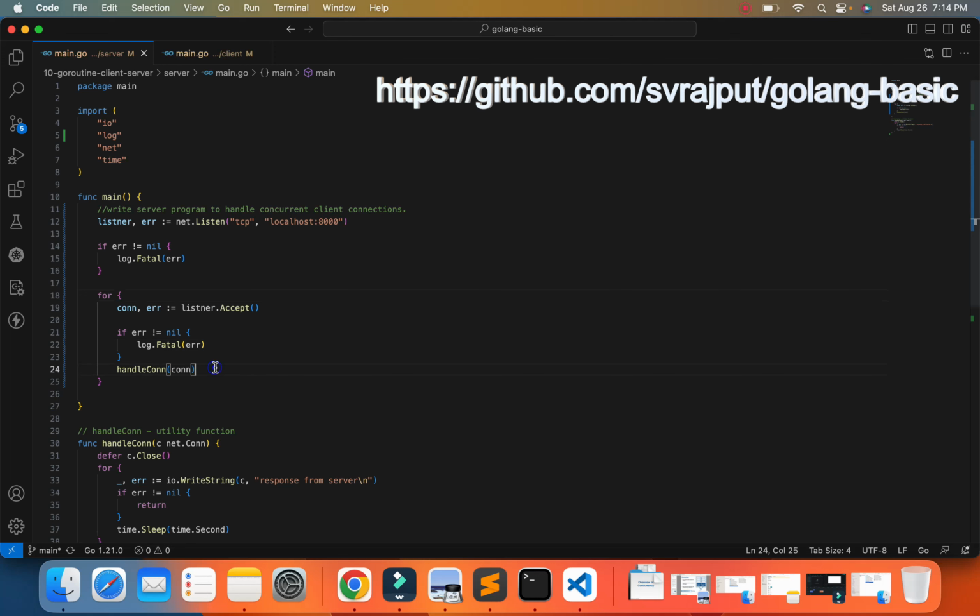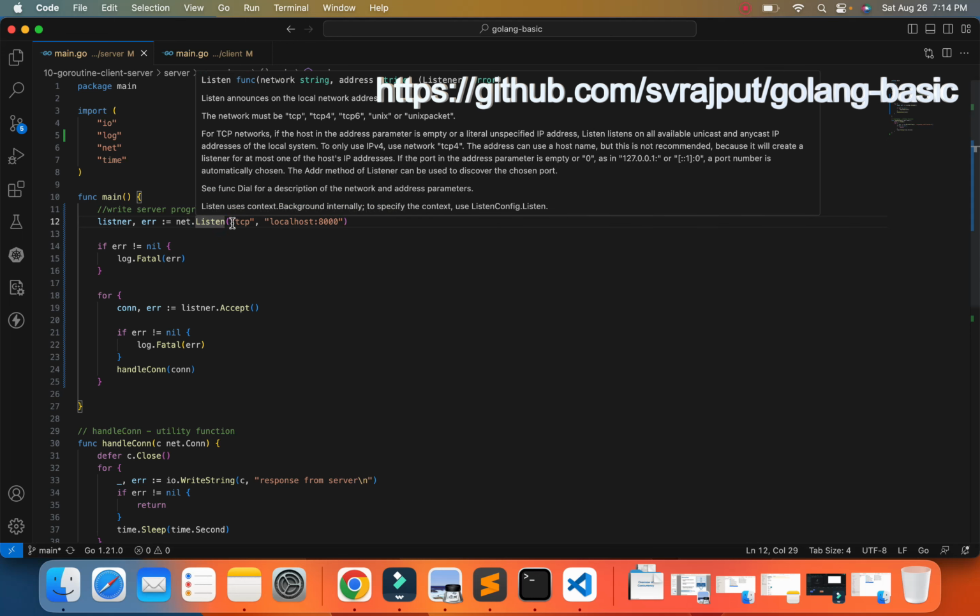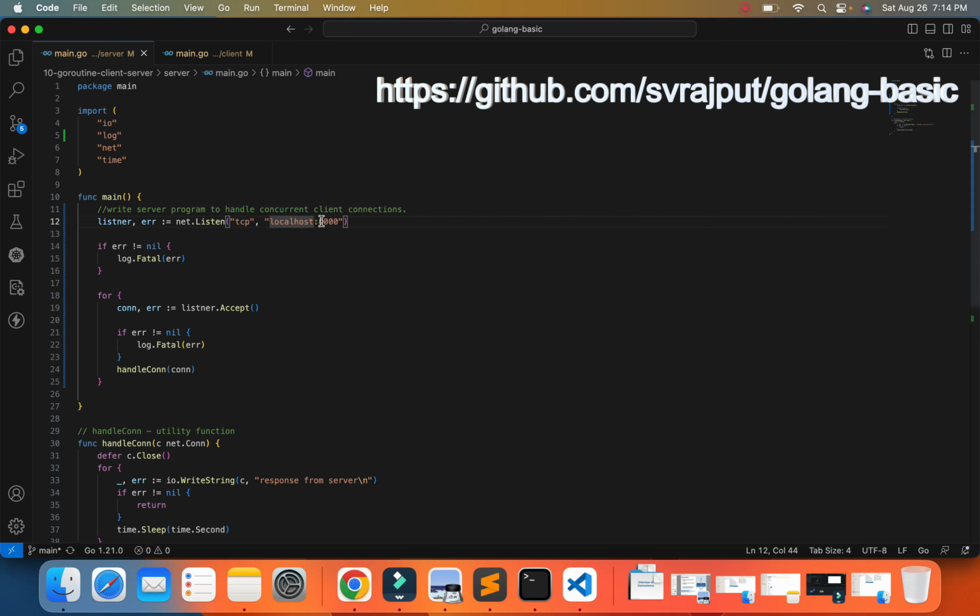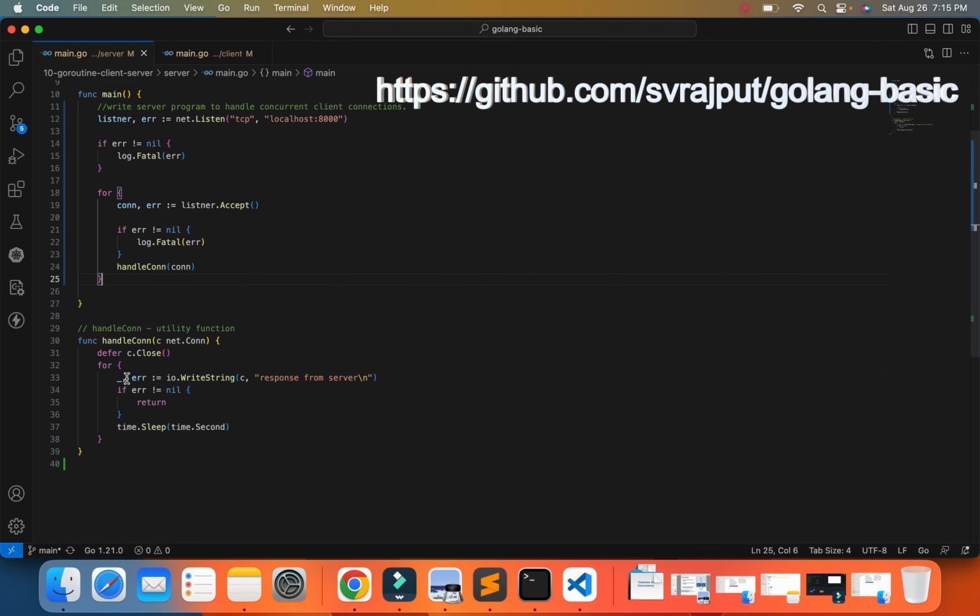Yeah, so let's review the code. We are listening for the incoming request on the TCP protocol, localhost, and the port is 8000. We got a handler and error object. If error is not nil, then we are logging the error. Otherwise, we will loop through the incoming requests infinitely and handle the request.